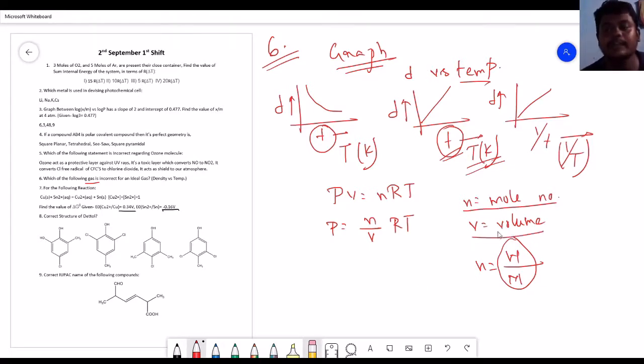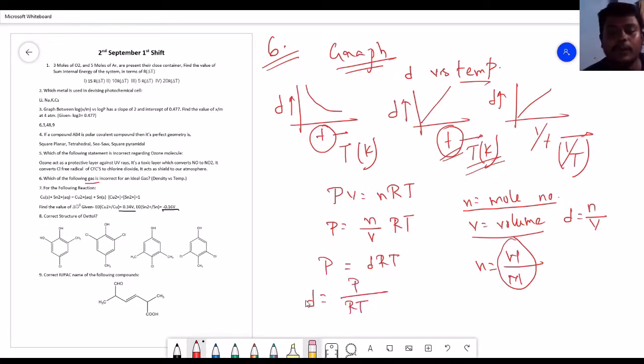So n by V represents the density, that is d equal to n by V, density equal to mass by volume. So we can write P equal to dRT. What does this represent? This is P equal to dRT, because n represents the mass of the gas and V represents the volume of the gas. So mass by volume will become density. So d is P by RT.